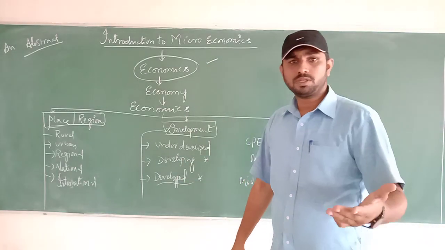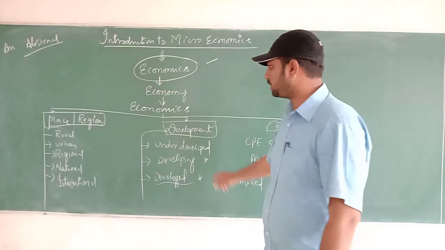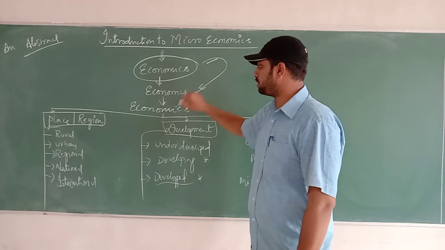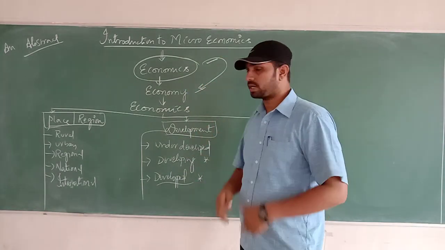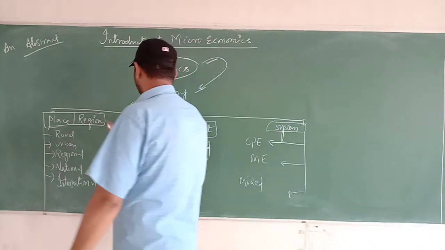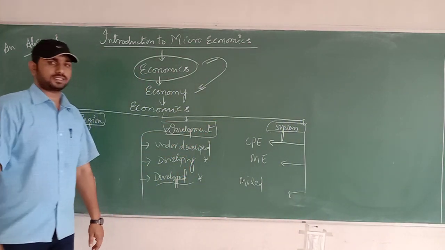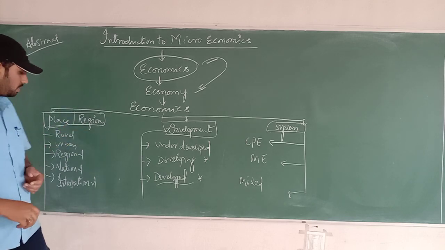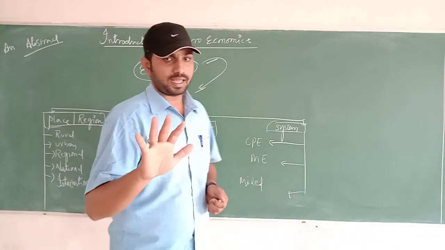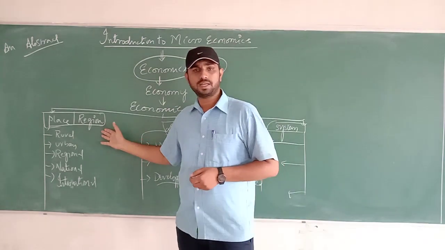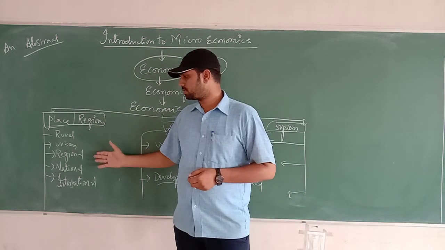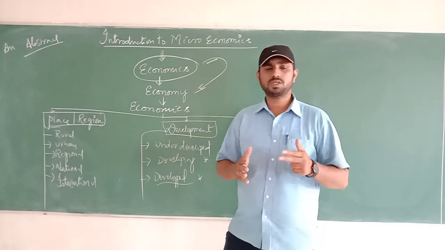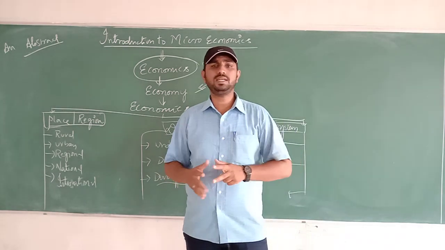When you deal with a particular territory or region, that is an economy, where the economic functions are performed. These economies are classified into different types on the basis of place, development, and system. Coming to the first one, on the basis of place or region, we can classify under five heads: rural economy, urban, regional, national, and international. These types are classified on the basis of geographical area.